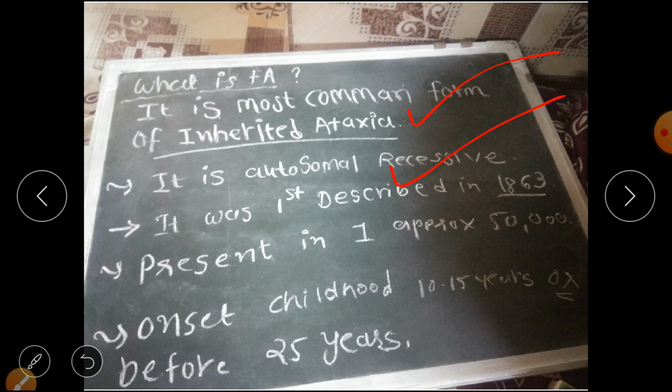It was first described in 1863 by Friedreich. So that's why the name is Friedreich's ataxia. It is present in approximately one in 15,000 population, maybe one patient per 15,000. So that is the epidemiology. Onset is childhood, mostly 10 to 15 years, or before 25 years of age.